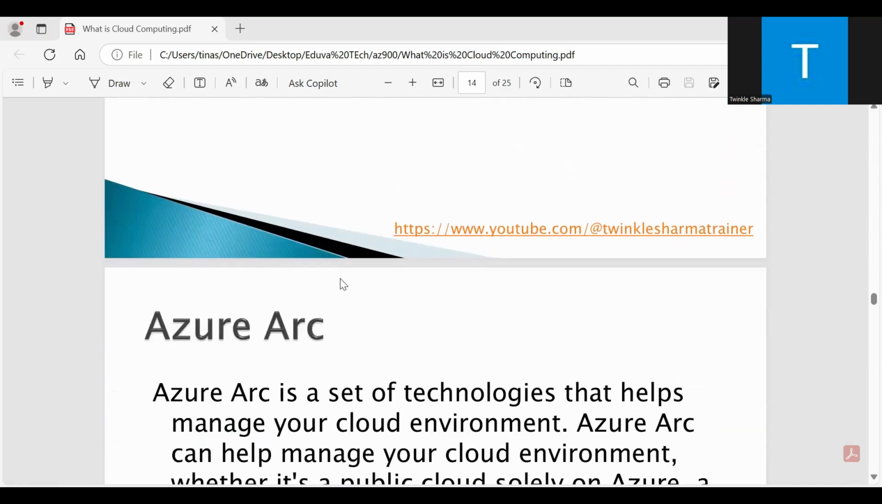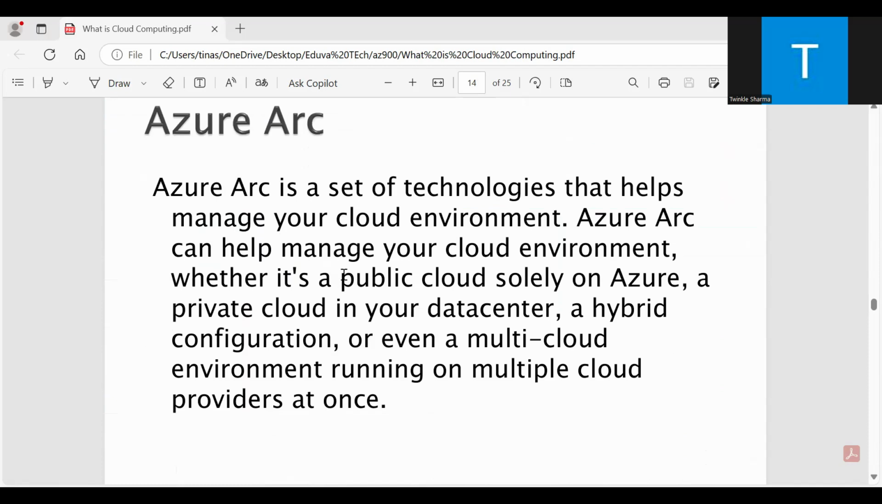Then we have Azure Arc. Azure Arc is a set of technologies that helps manage your cloud environment. Azure Arc can help manage your cloud environment, whether it's a public cloud solely on Azure, a private cloud in your data center, a hybrid configuration, or even a multi-cloud environment running on multiple cloud providers at once. Cloud computing falls under